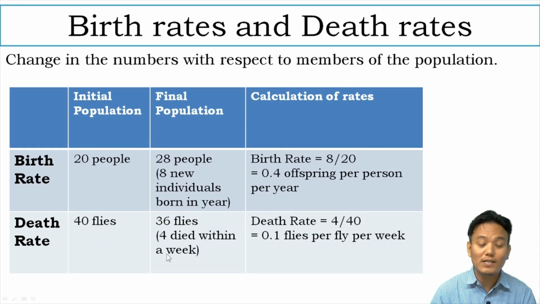So how do we calculate the death rate? Death rate can be calculated as 4 flies who died divided by the initial population, which gives rise to 0.1. So that is the death rate, right? But you have to write this entire thing again: 0.1 flies per fly per week. So that is the death rate. Here the important thing to remember is how to calculate and how to express the birth rate and death rate. I hope you are clear regarding how to write or calculate birth rate and death rate and how to represent them.